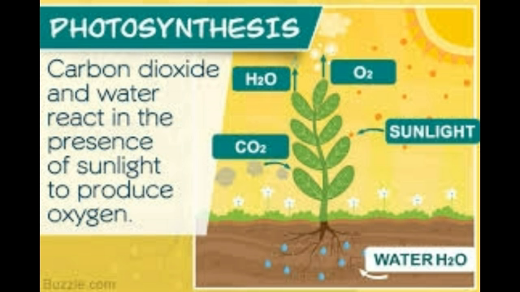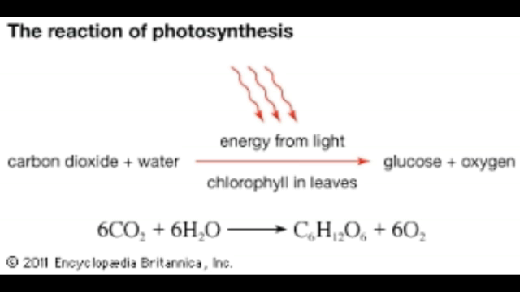So the reaction of photosynthesis: 6 molecules of carbon dioxide react with 6 molecules of water in the presence of sunlight and chlorophyll, which is in the leaf, to give the products glucose plus oxygen, which both are necessary for human beings and animals to survive.